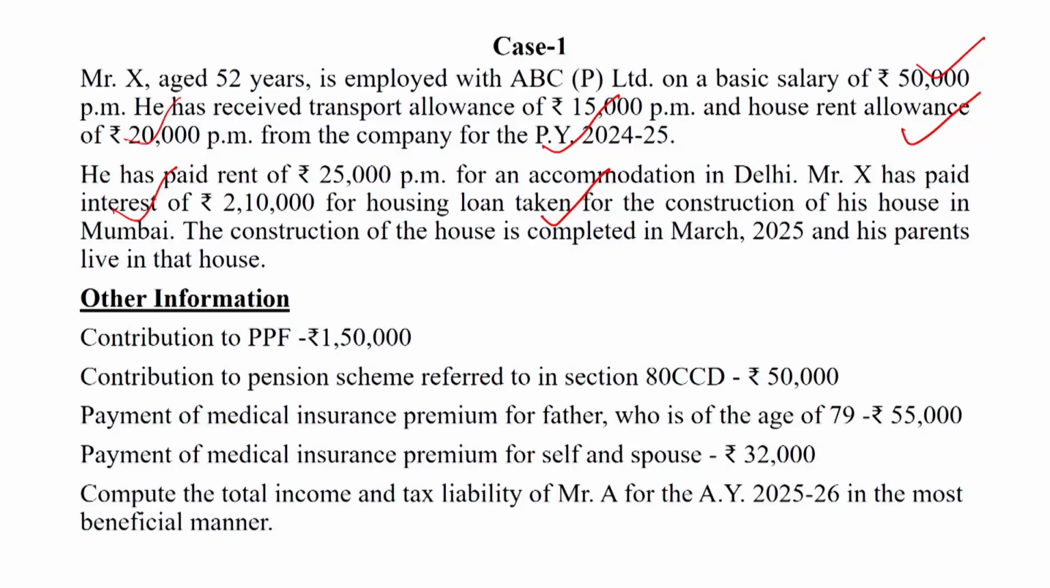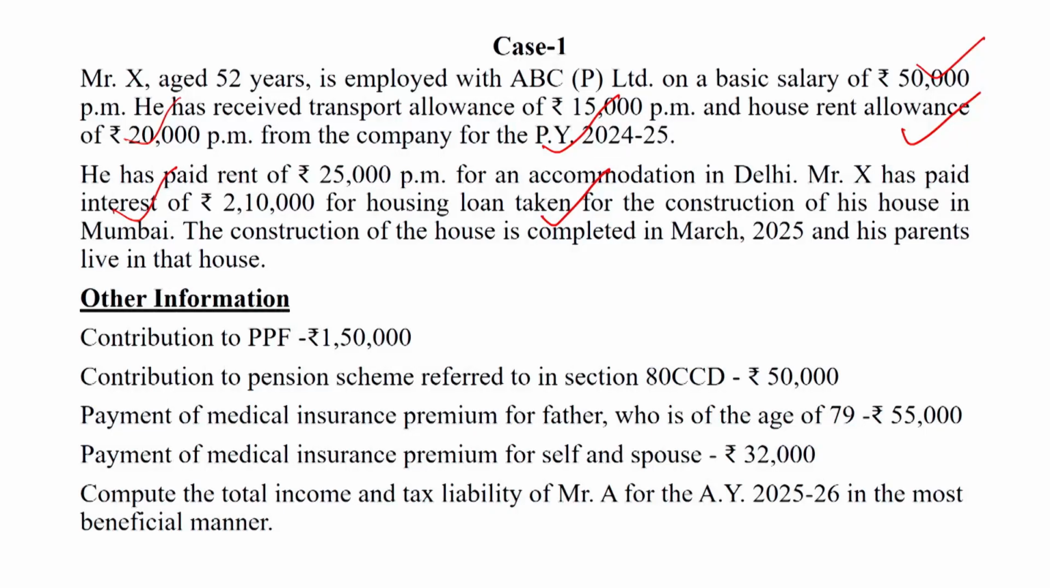Dear students, we also know that in the computation of HRA, salary means basic pay plus dearness allowance, if under the terms of employment, plus fixed commission based on a fixed percentage. This is a part of the salary under the computation of house rent allowance.